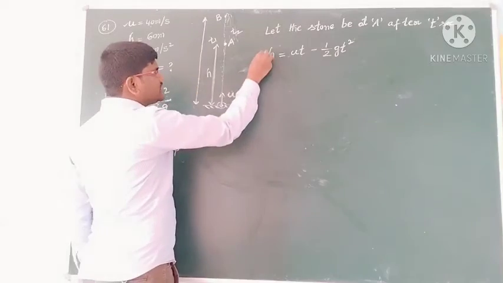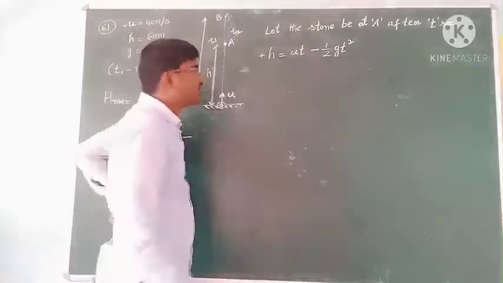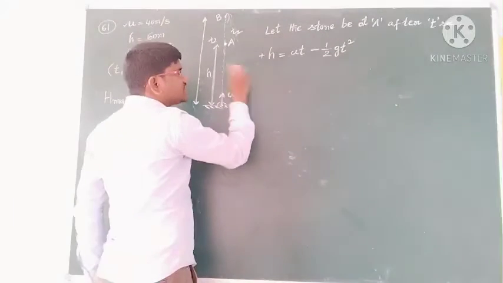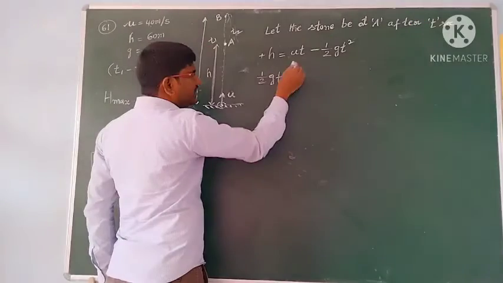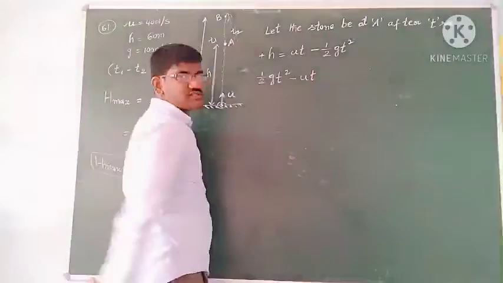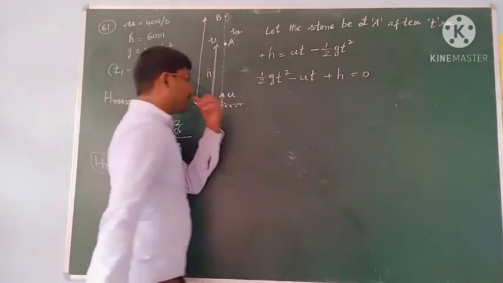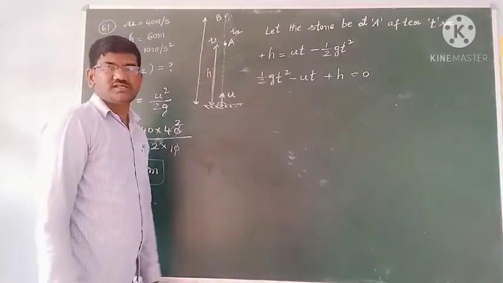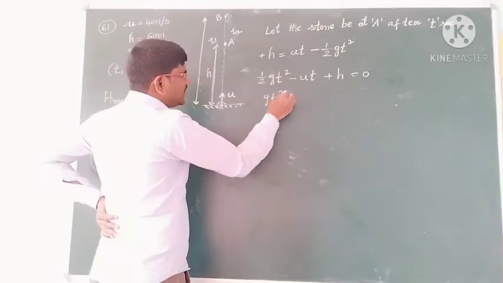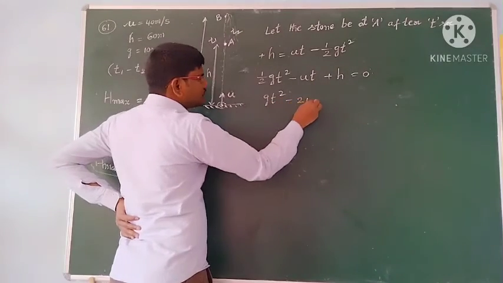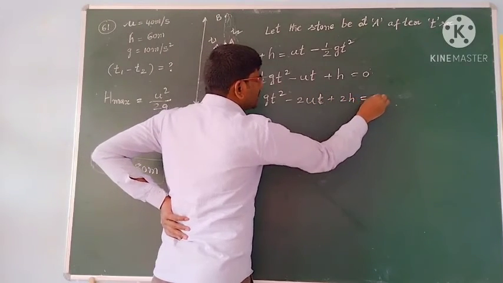It is upward, h is positive, u also upward positive. H is equal to ut minus half gt square. Bring that minus half gt square this side, it will become plus half gt square, and this ut comes this side, minus ut, and you have your h is equal to 0. Okay students, then multiply with the 2, then we will get gt square minus 2ut plus 2h is equal to 0.